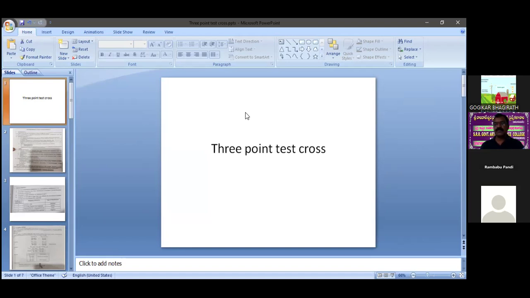Understanding is most important. At the same time, the formula is also most important. Observed frequencies and expected frequencies, which one is most important? We should understand that to the best of our level. Sir has given a very clear picture regarding this 3-point test cross.